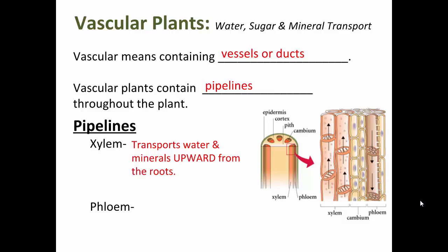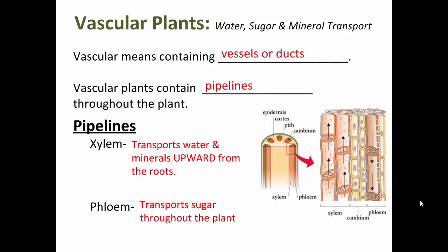The phloem is what's responsible for transporting sugars. Where are sugars made in a plant? In the leaves. That's what photosynthesis does. It makes sugar, makes glucose. And so in this plant, sugar is made in these leaves. When the other parts of the plant, the roots or the stem, need energy, that sugar needs to be transported to those other parts, and that sugar goes through the phloem.